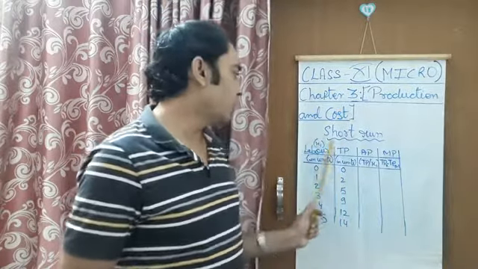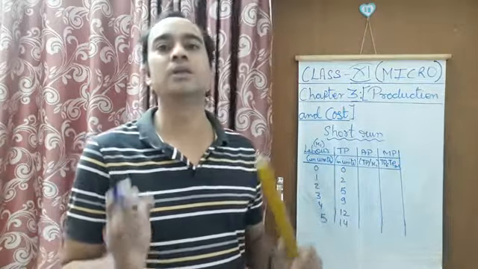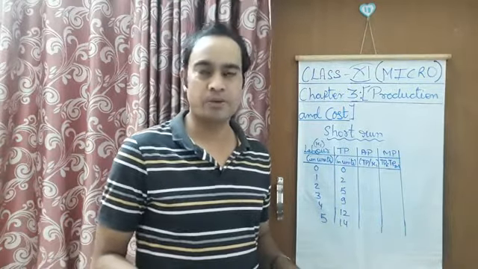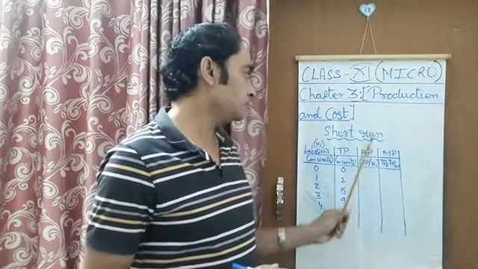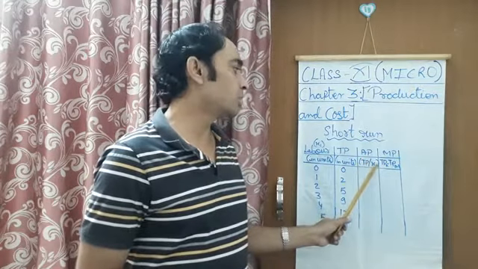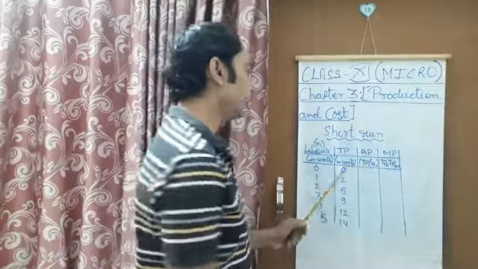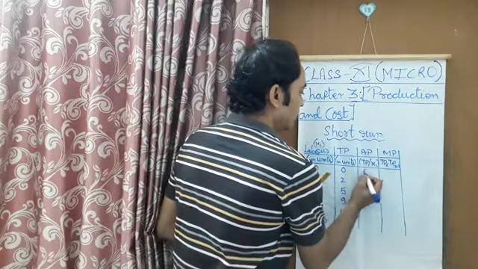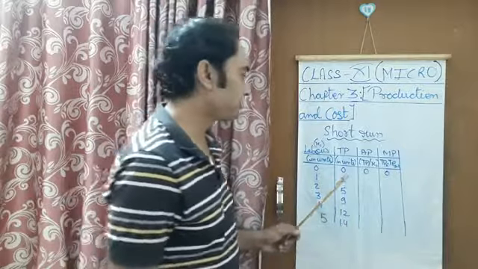And that is why when labor is 0 units, then total product, that is output, will also be 0. Apart from this, now if we calculate average product, we know the formula is total product upon units of input. So we'll get 0 here and 0 here also, that is nil, we can take.